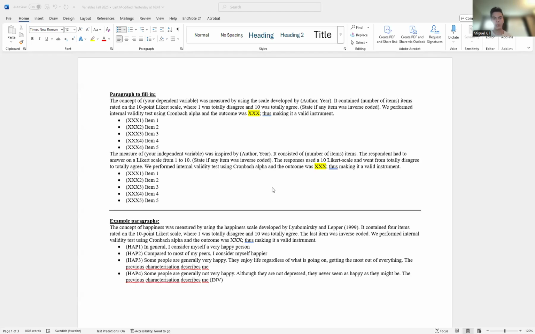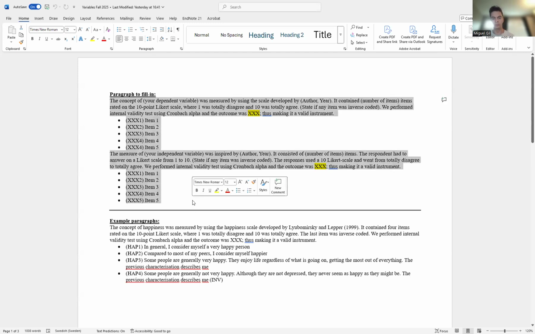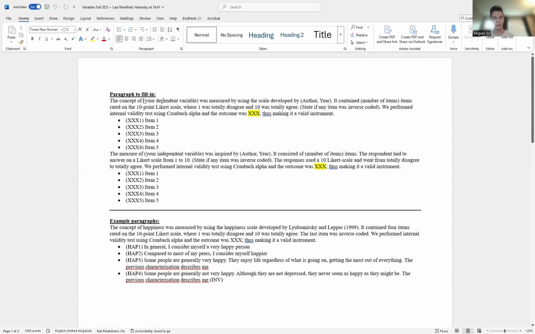Okay, so now we are in this document that it's also in Canvas that you can download, where this is the paragraph that you need to fill in. You need to change a few things from what is in here based on your own topic. So listen carefully and just follow what I am doing. What you need to do is change a little bit the paragraph based on your topic and your questions. So I will do that.